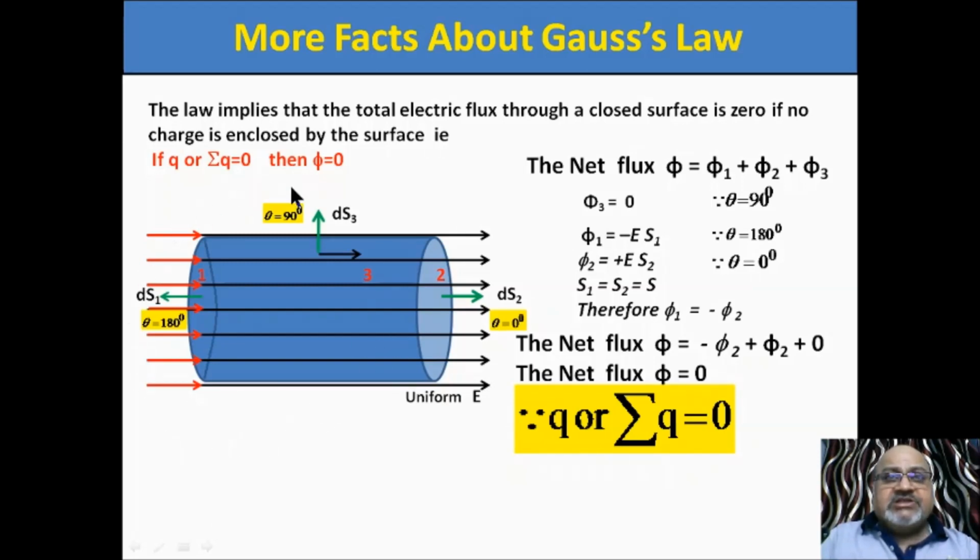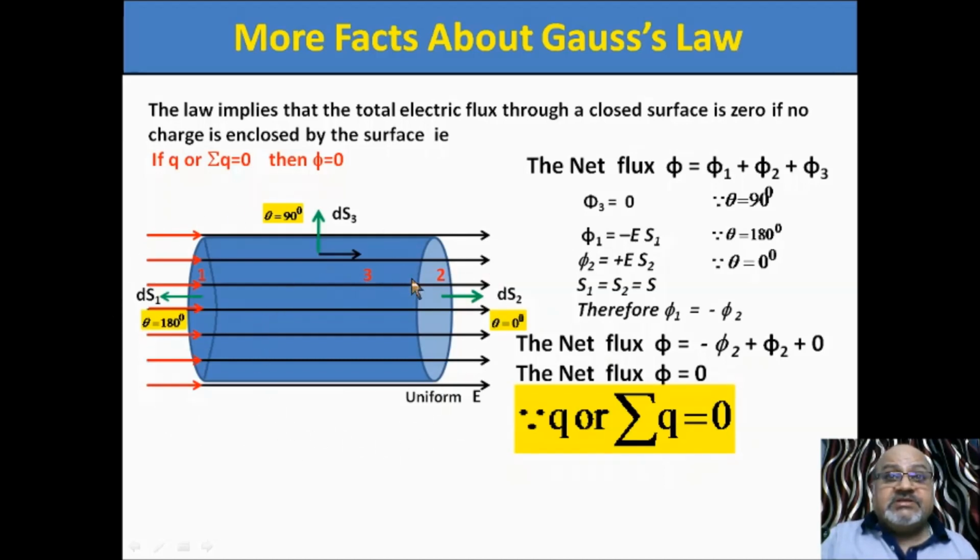इसके बाहर चाहे जितना भी चार्ज रख दें, अगर अंदर चार्ज नहीं है, there will be no flux linked with the surface. Now see, in this case electric field is there. It means some charges outside the cylinder are producing the electric field, and this cylinder is placed in that field.